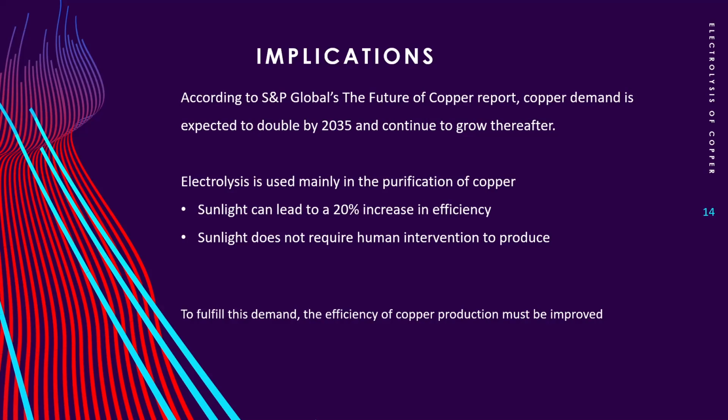According to the copper report, copper demand is expected to double by 2035. In order to meet this demand, we have to increase the efficiency of copper production, and sunlight can provide a way to increase its efficiency without requiring human intervention. Therefore, electrolysis can support the future by increasing the amount of copper that is produced.